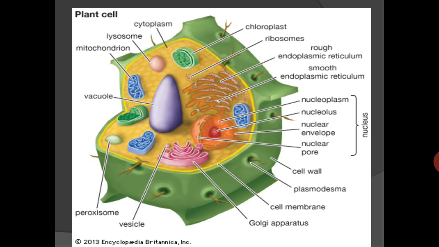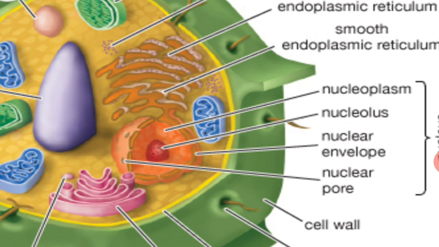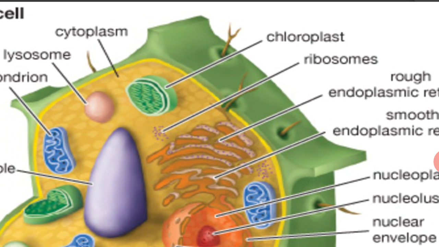This is the 3D structure of a typical plant cell. You can see here the outer area has a very thick cell wall that is made up of cellulose. For the conduction of material from one cell to another cell, an opening is present in between the two cell walls, that is known as the plasmodesmata.